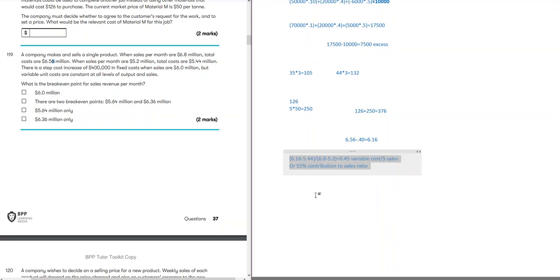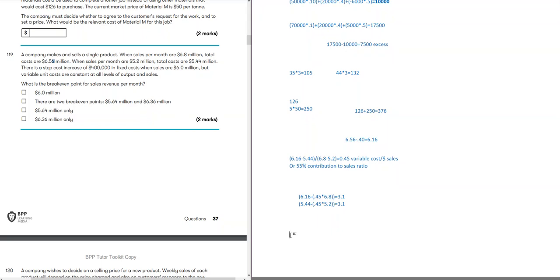Okay, now we have to find fixed cost. Take any activity, take total cost minus variable cost from that activity, it will give you fixed cost. So I have taken the higher activity, or if you take lower activity, it should give you the same result. So if I take 5.44 minus the variable cost, multiply by the sales, it should give me the same fixed cost.